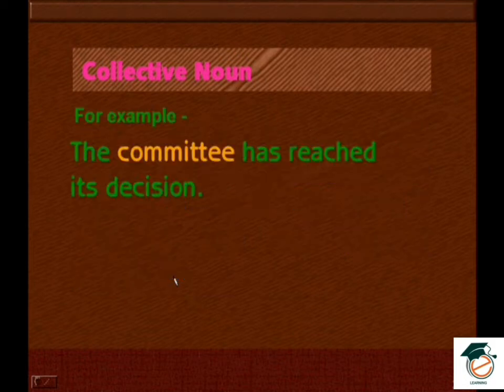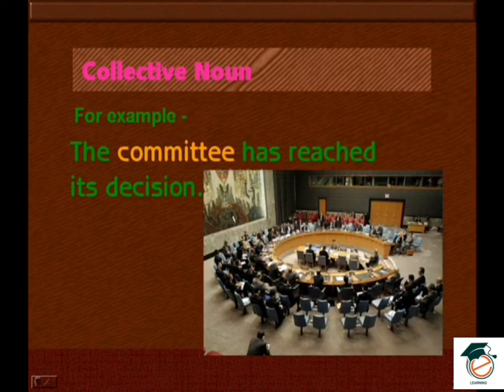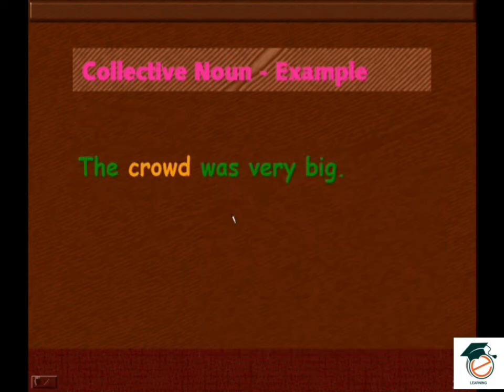So here is some more examples. The committee has reached its decision. Here you can see the committee has reached its decision. So it's come out with some decision. So here committee is a collective noun.